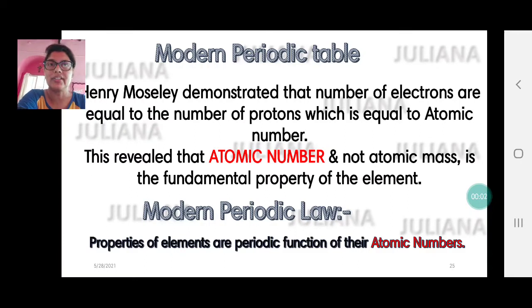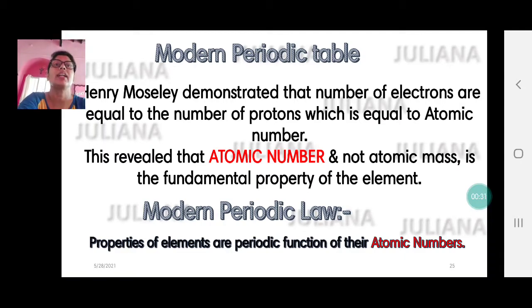Welcome back, children. This is our fourth video for chapter 2, periodic classification of elements. After studying Mendeleev's periodic table, today we are going to study the modern periodic table. So far we have seen that all the three scientists, Dobereiner, Newland and Mendeleev, considered atomic mass to be the most fundamental property of elements.